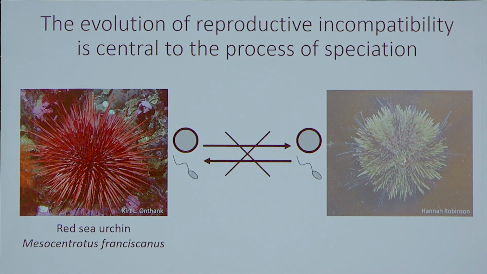The evolution of this reproductive incompatibility is central to the process of speciation, but the mechanisms by which reproductive incompatibilities arise are not very well understood. So for my postdoctoral research, I'm studying the genetic basis for the evolution of reproductive incompatibilities in the red sea urchin.